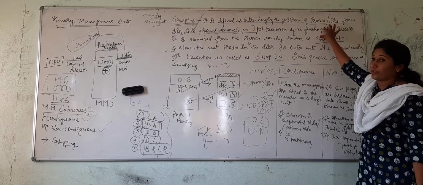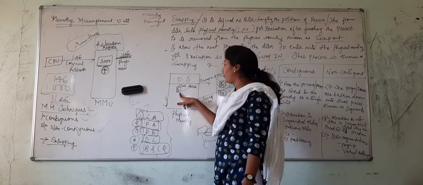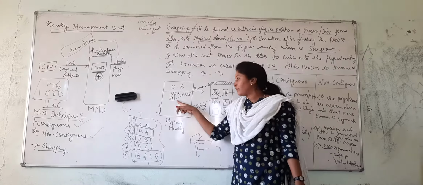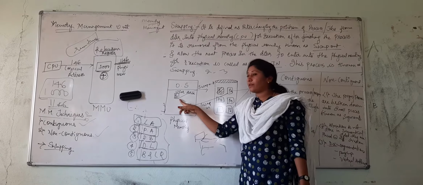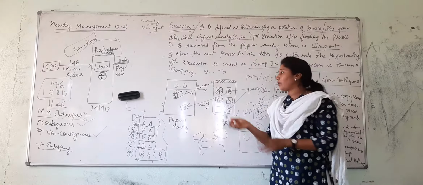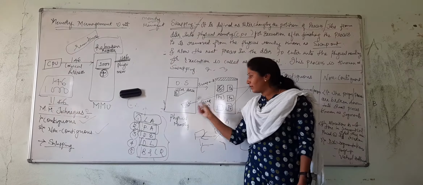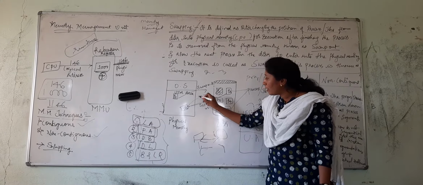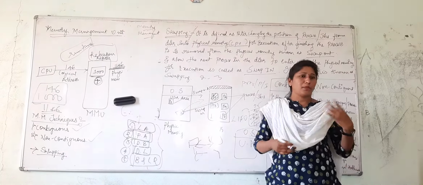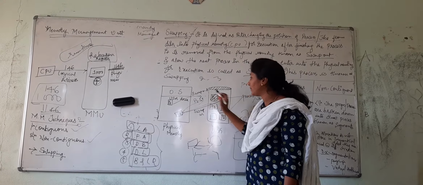After finishing, we are allowing the next process. Once we first allow P1, and once the task is done, we remove it. That's why it is called swap out. After completion of this process, which was the next process allocated in this disk? Obviously P2, we are going to bring that P2. After completion, we again pop out. Pop out is nothing but removing them. This is how P2 is swapped out.